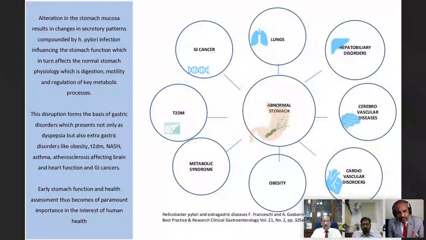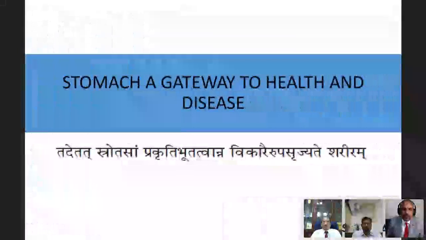So it is very important to understand and assess the stomach health, the stomach function, because obviously early diagnosis will lead to better treatment options, and thus health assessment and function assessment of the stomach becomes of paramount importance.